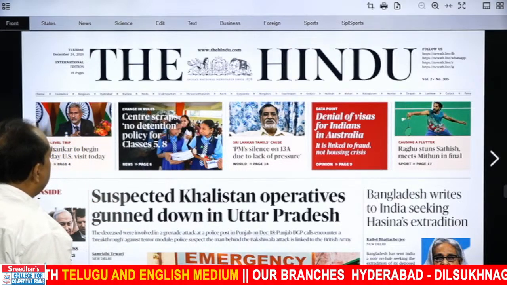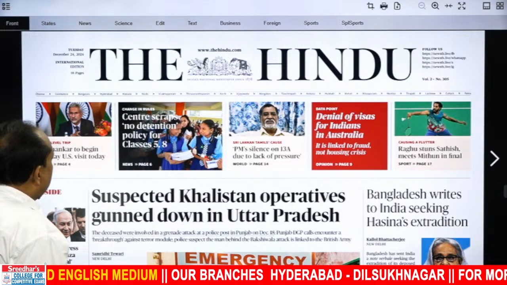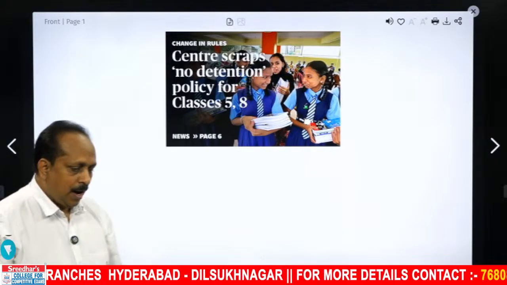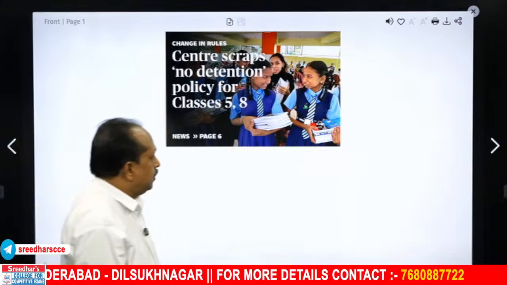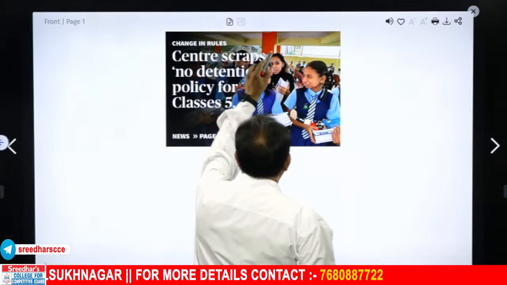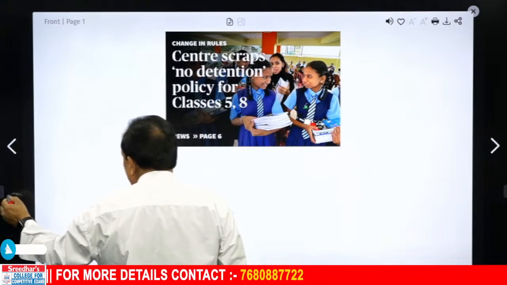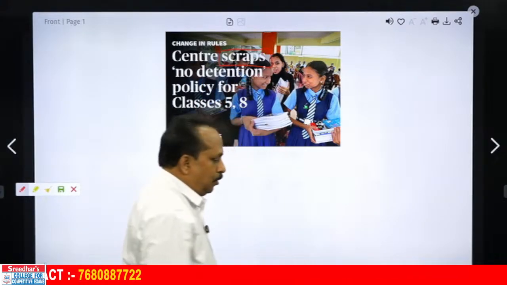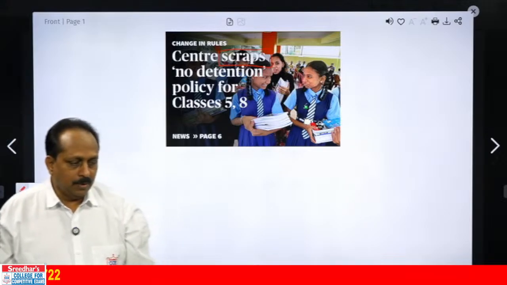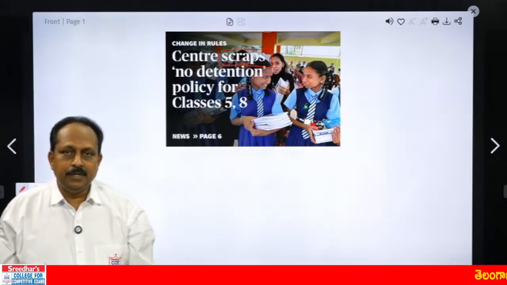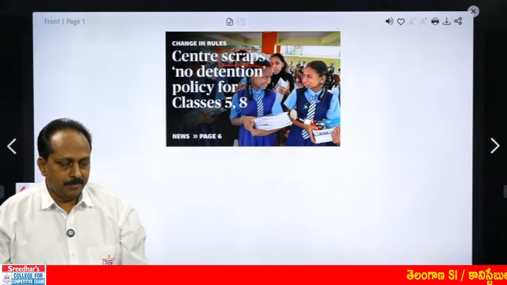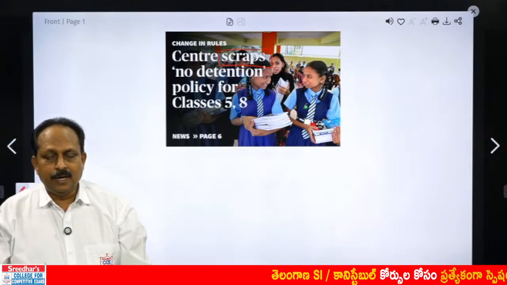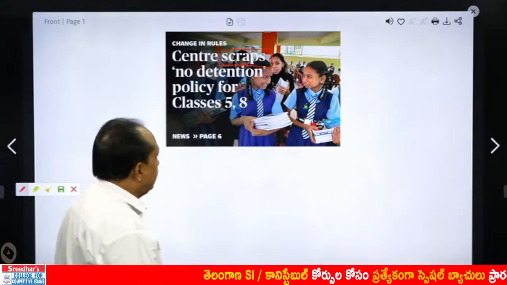What is the second snippet? Change in rules. Center scraps. There's one word here. Scrap, I'm sure you all know, as a noun. But here, answer my question, has it been used as a noun or as a verb? Scrap. You all know scrap is a noun. You throw all the unwanted material, that is known as what? Scrap. But here it has been used as a verb. Good, Naidu. As a verb, what does it mean? Try to guess based on the context.